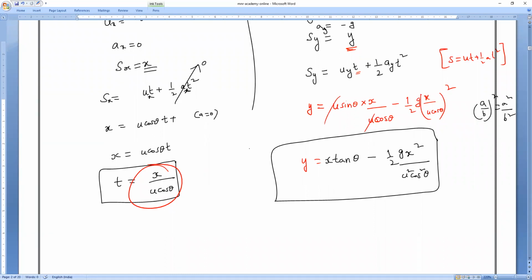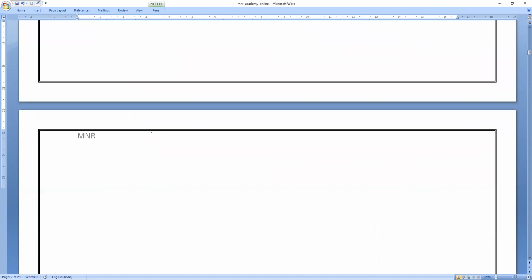Yes, sir. Very good. So now you can solve it. Let us see now, all of you observe. Range formula will solve it. So tell me, what is this equation? By this time you should learn and tell. y is equal to x tan theta minus g x square divided by 2u square cos square theta. Am I right? Yes, sir.